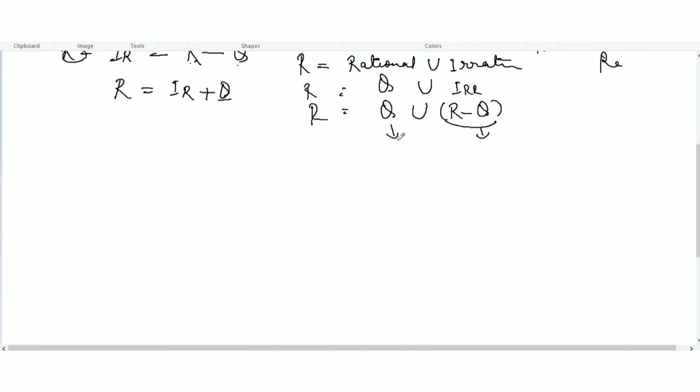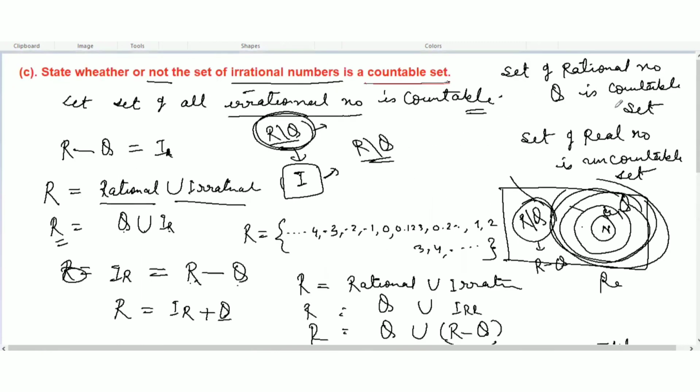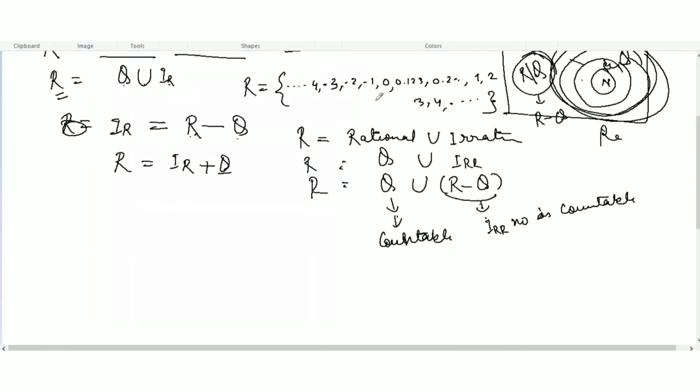We already know that rational number is countable, and in this question we have assumed that irrational number is a countable set. So both are countable here.